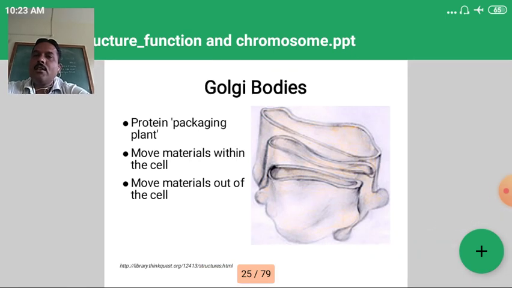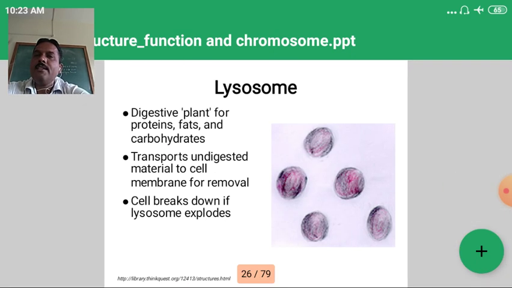Then Golgi bodies, also considered a protein packaging plant, move material within the cell and move materials out of the cell. That is the important function of the Golgi bodies. Then lysosomes are important: the digestive plant for proteins, fats and carbohydrates, which transports undigested material to the cell membrane for removal.